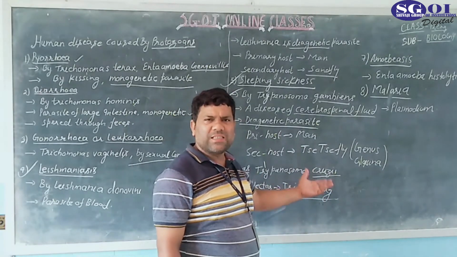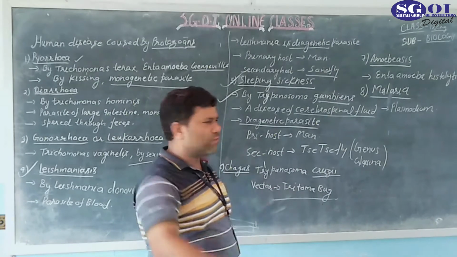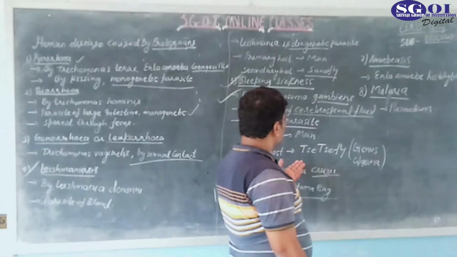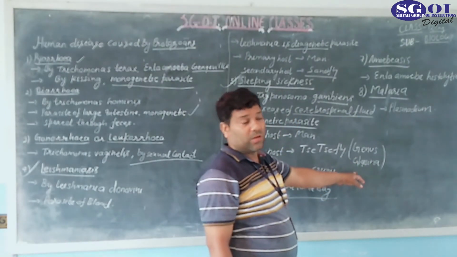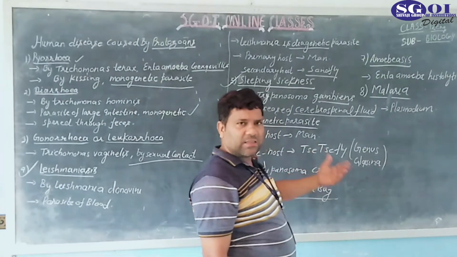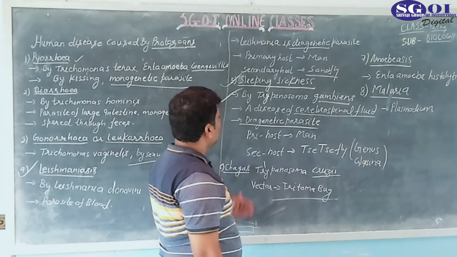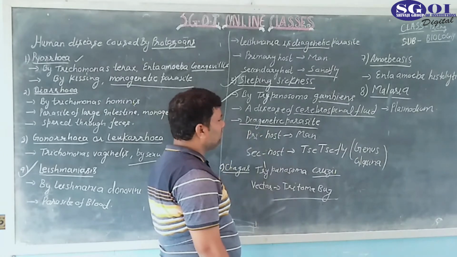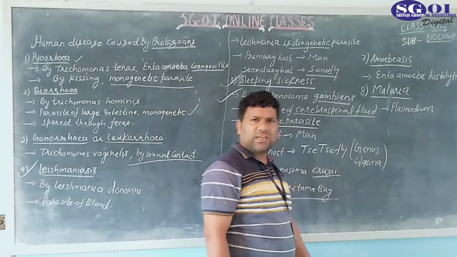It is a type of insect of the class Insecta of the phylum Arthropoda. So this is called genus Glossina. Genus is always asked in the examination. So the question arises like this: sleeping sickness is caused by, or the vector of sleeping sickness belongs to which genus? It belongs to the Glossina genus.